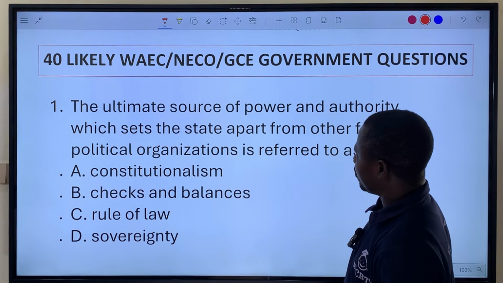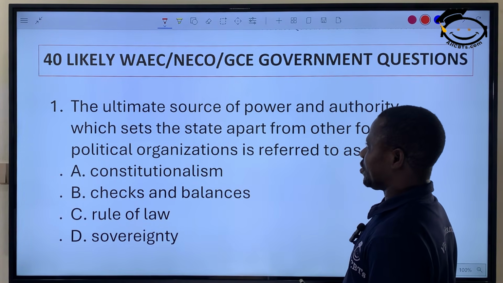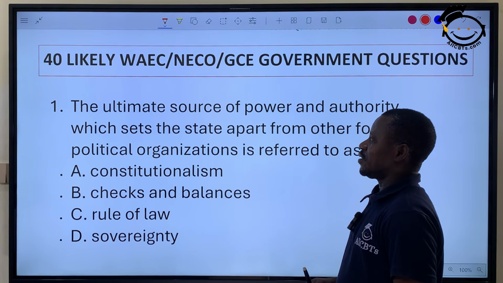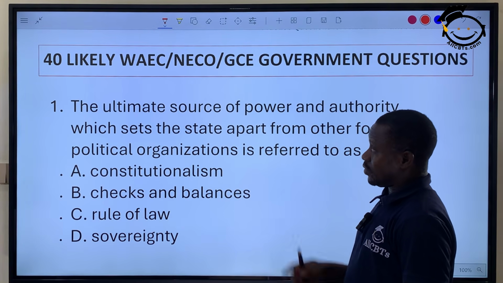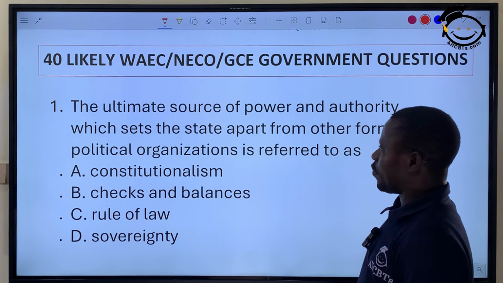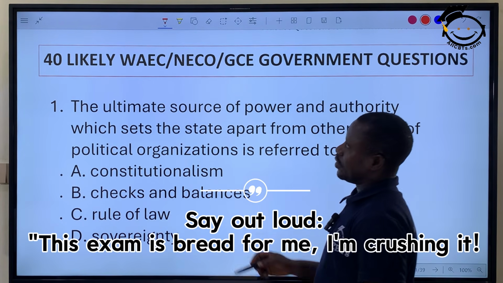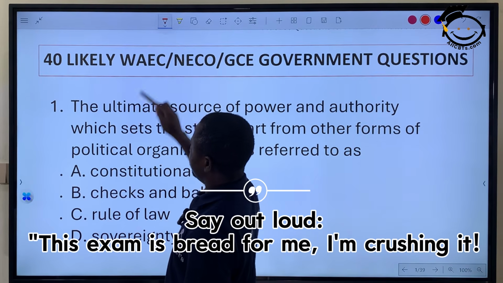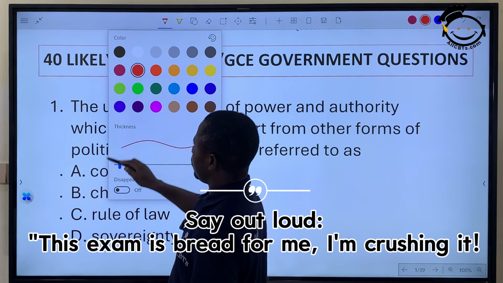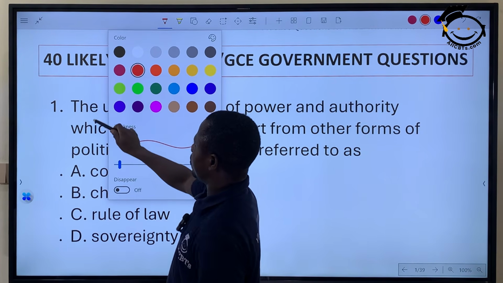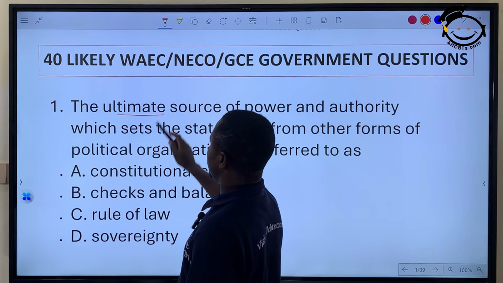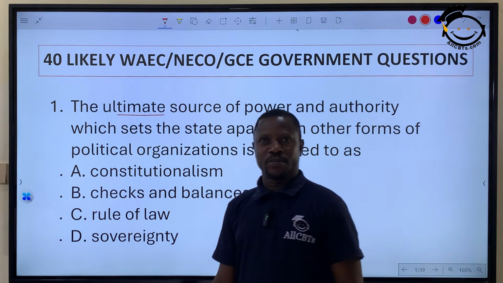The ultimate source of power and authority which sets the state apart from other forms of political organizations is referred to as, look at the word ultimate. The word ultimate means the major, the main, the fundamental, the basic.